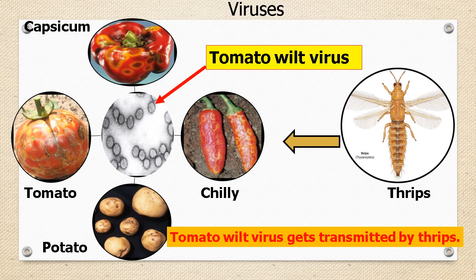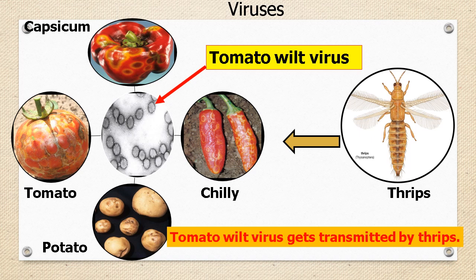Let us see one example of a virus which attacks a wide range of plants. Tomato spotted wilt virus infects tomatoes, chilies, potato, capsicum and many other plants. Many small dark spots can be seen on the infected plant body.